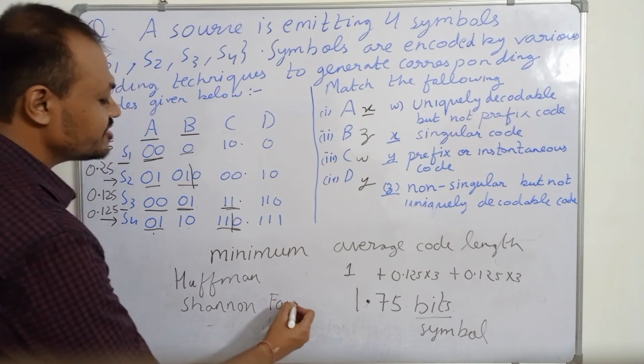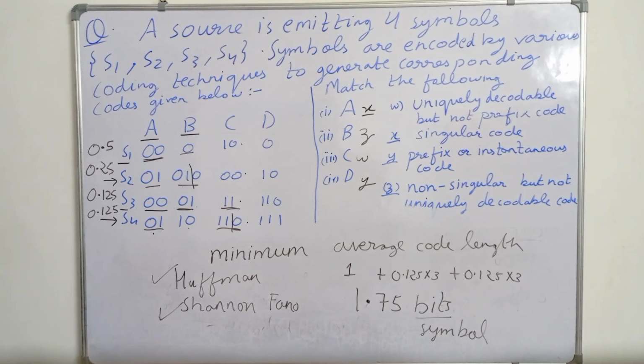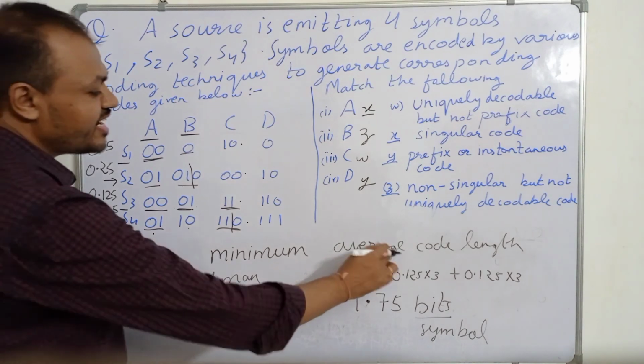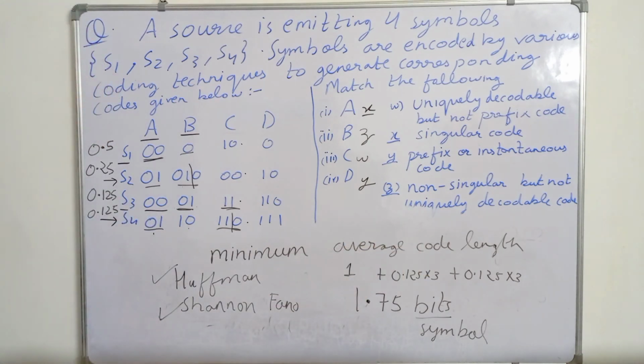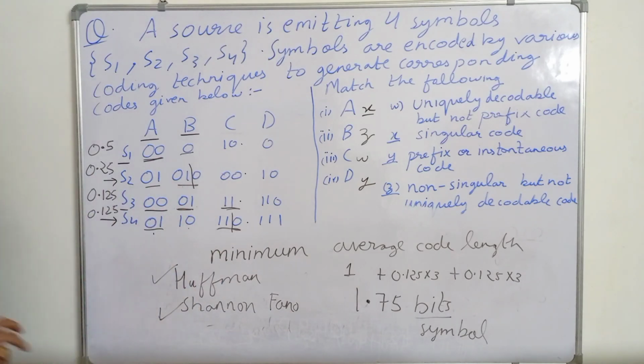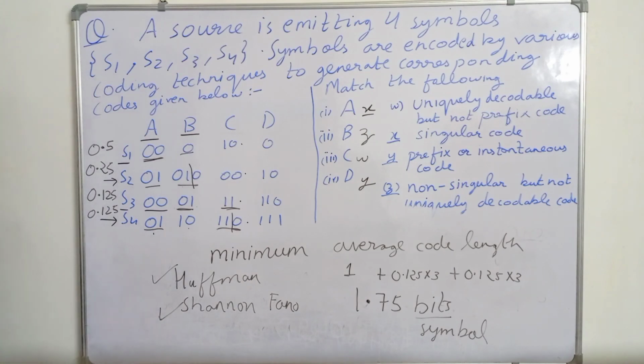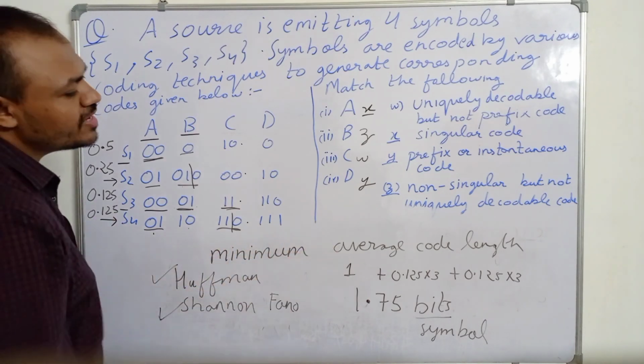But out of these two, the Huffman technique will generate the minimum average code length, because Huffman is the most greedy technique. Huffman guarantees the minimum average code length possible, whereas Shannon-Fano may have a larger average code length.